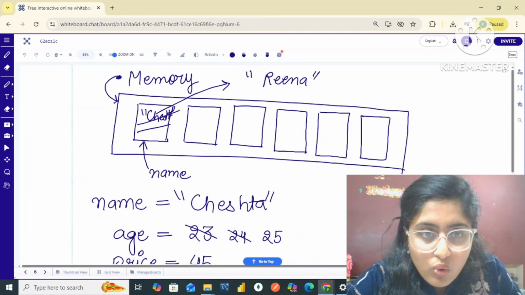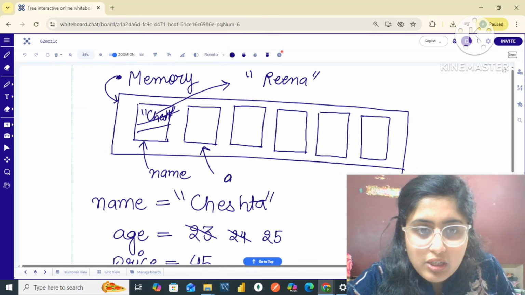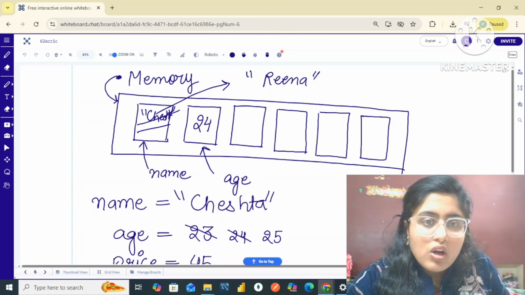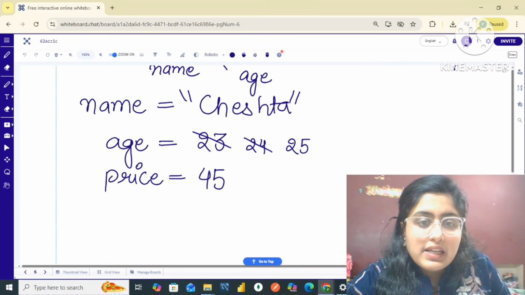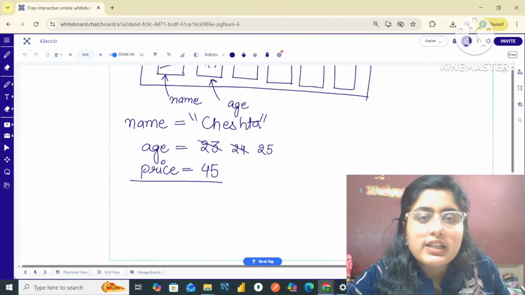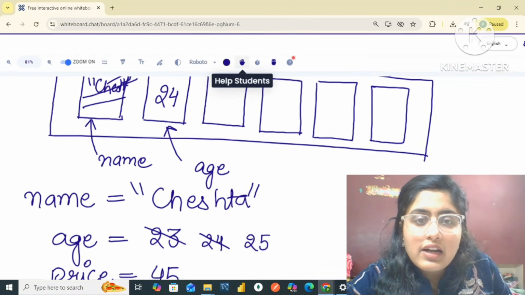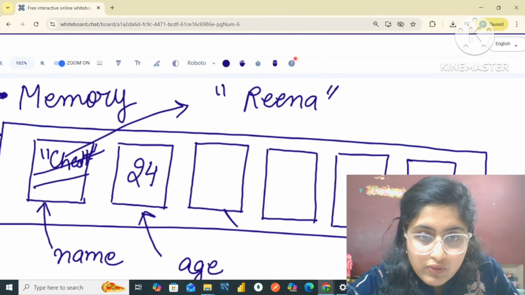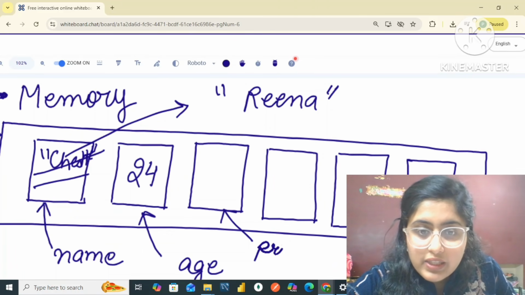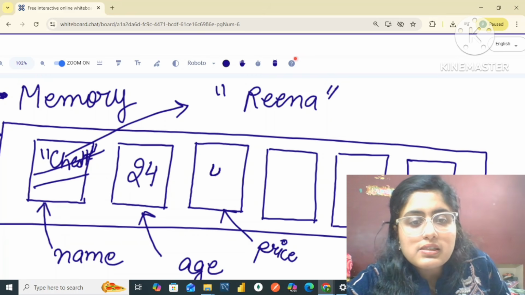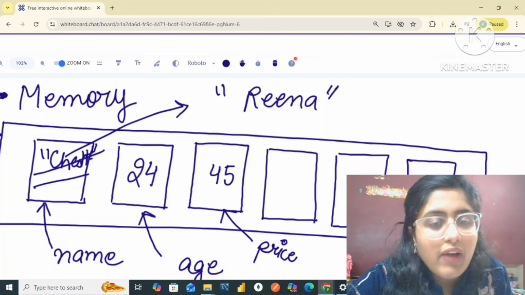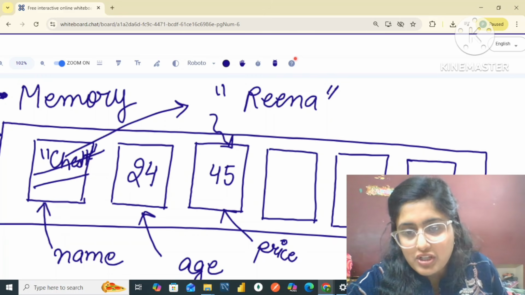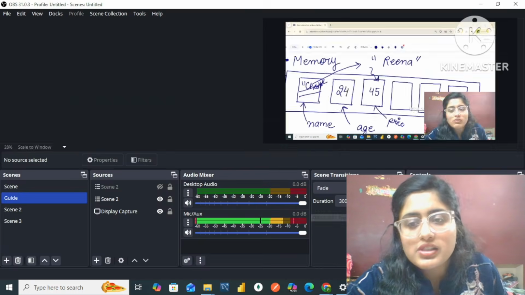Then I can store this variable at this memory location, which is the age simply. So this will be, let's say, 24. Then there comes the price. Simply, price I will also be storing in this. So let us say that over here goes the word price. The price I will be storing in this case would be simply 45, or I can change the values. So that is how I store my variables in various memory locations. I hope, my dear friends, it was also crystal clear to you.